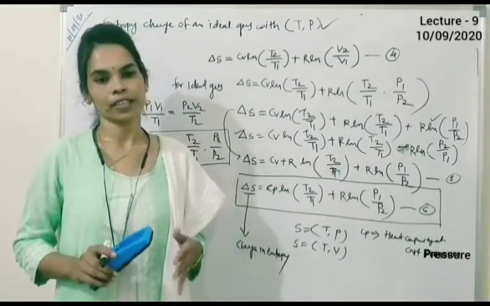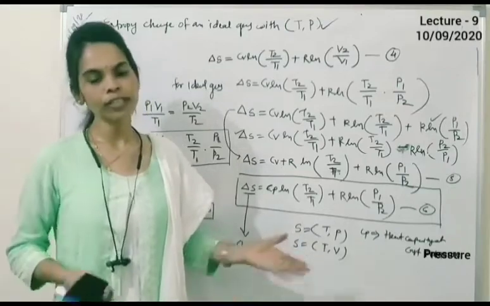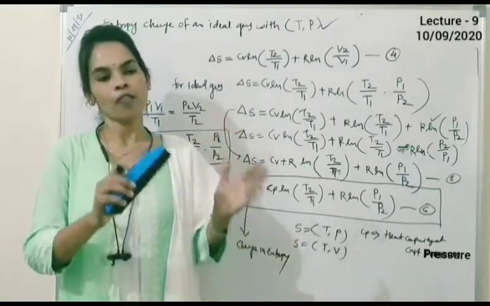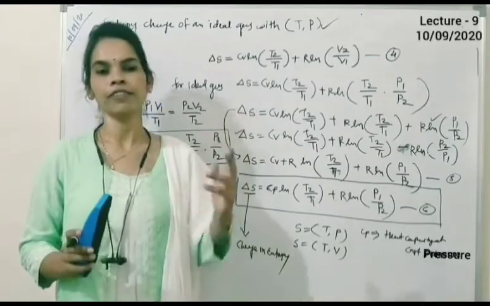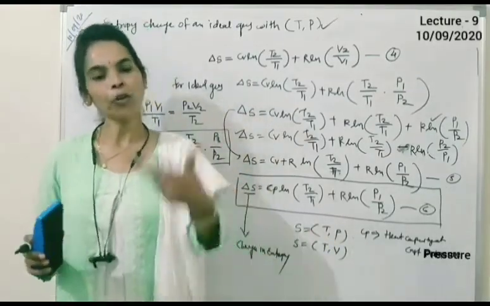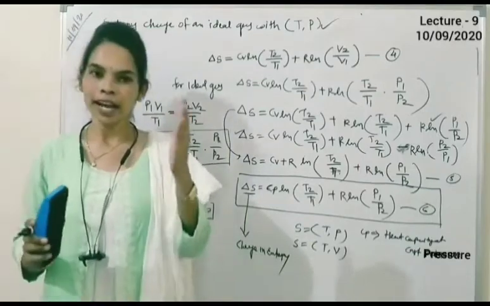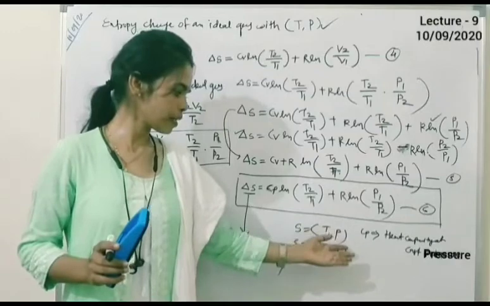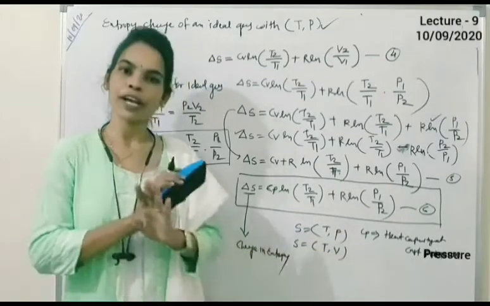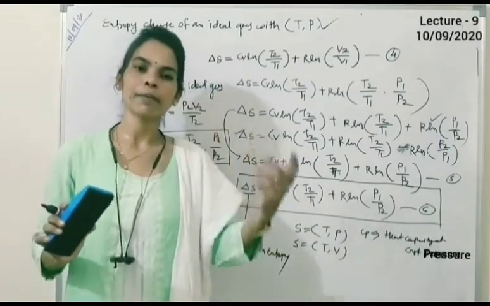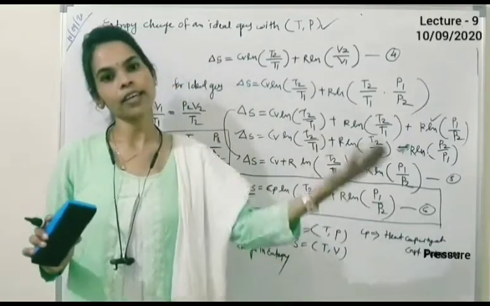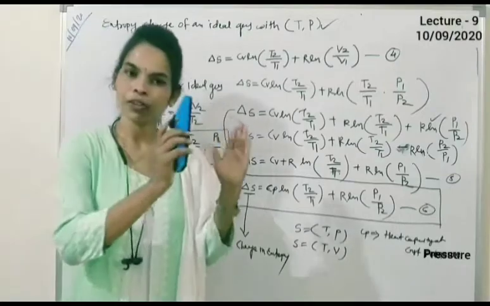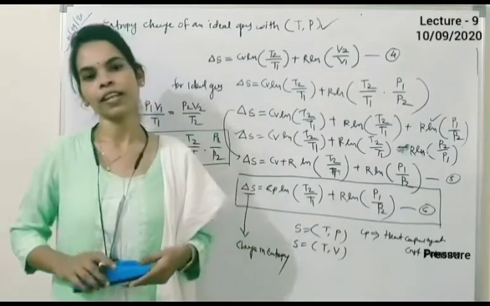These two equations, the previous one and today's, state that the entropy change of an ideal gas depends upon only two variables out of three at one time. It may be temperature and pressure, or temperature and volume. It can never depend on temperature, pressure and volume all three at the same time.